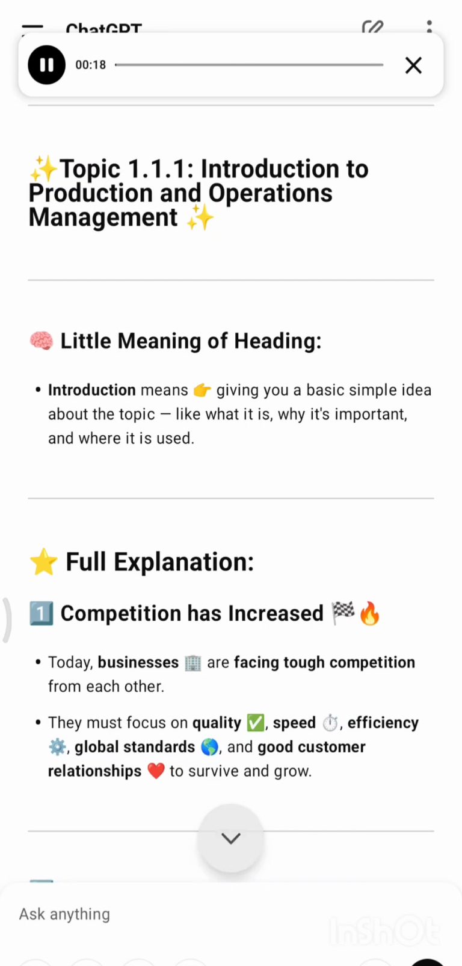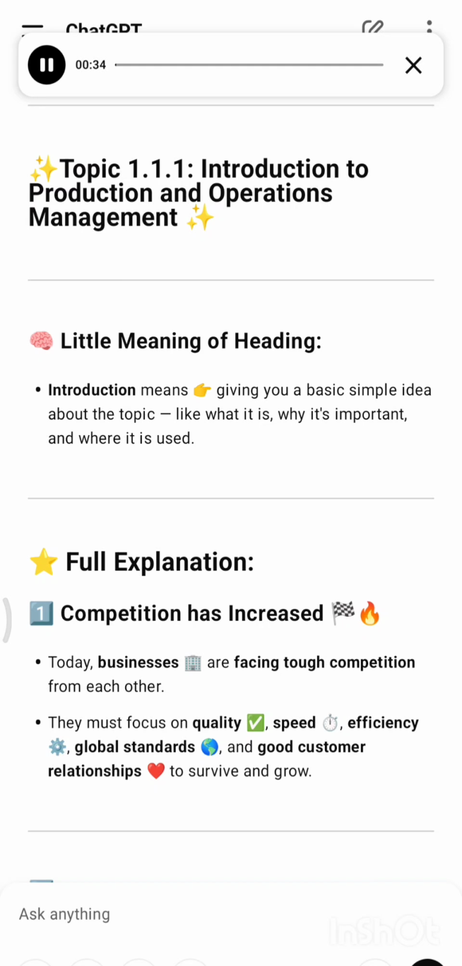Topic 1.1 Introduction to Production and Operations Management. Little meaning of heading: Introduction means giving you a basic, simple idea about the topic, like what it is, why it's important, and where it is used.